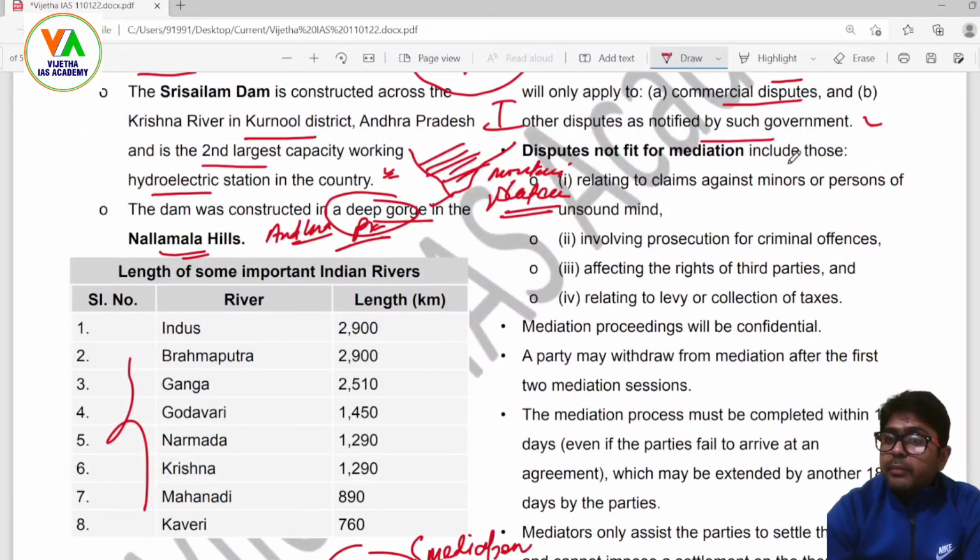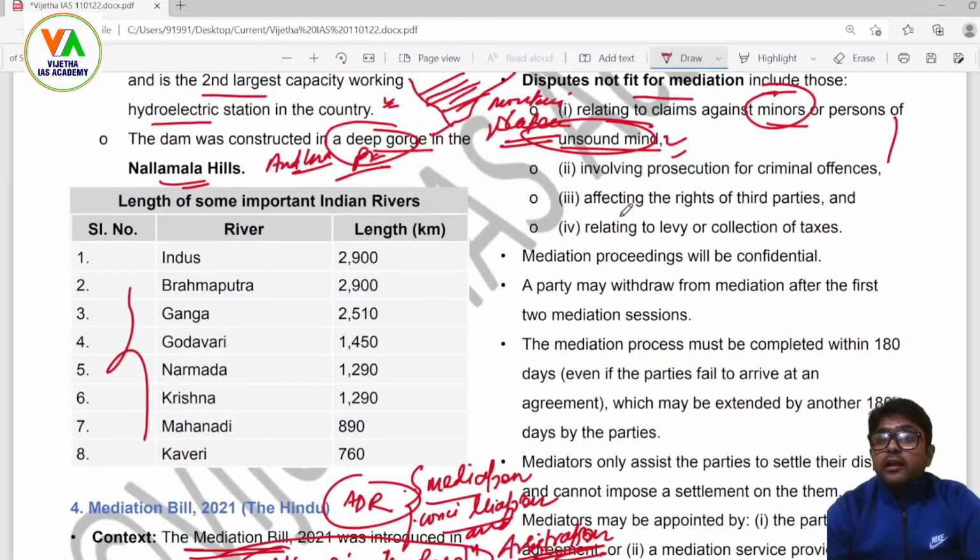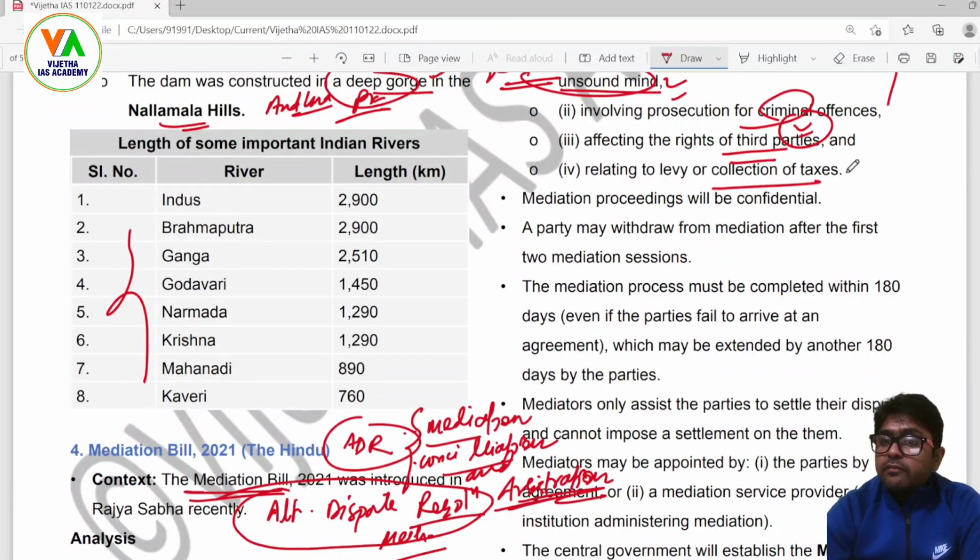Disputes not fit for mediation include, though these issues cannot go to mediation: number one, claims against minors or persons of unsound mind, because they are vulnerable people; involving prosecution of criminal offenses, which cannot go, only civil nature can go there; affecting the rights of third parties; and relating to levy or collection of taxes.